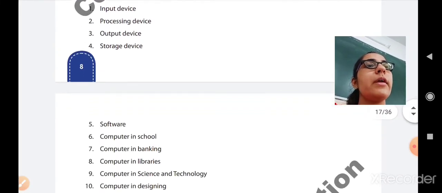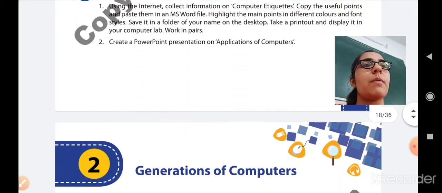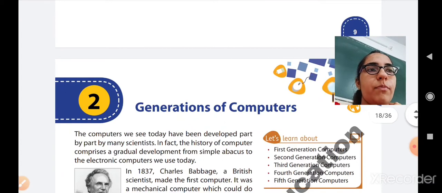Okay, so here we have finished our chapter number 1. So now we will move forward to chapter number 2, that is generation of computers. So let us start with an introduction.